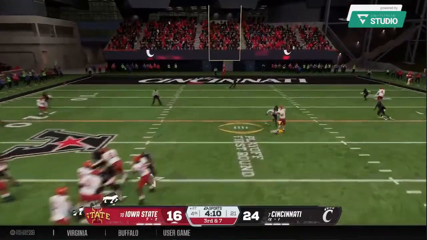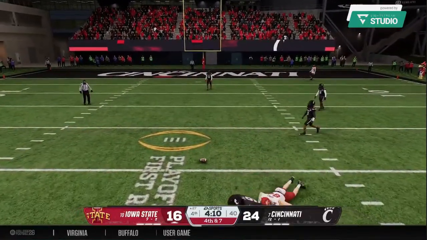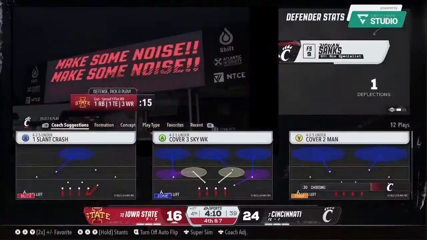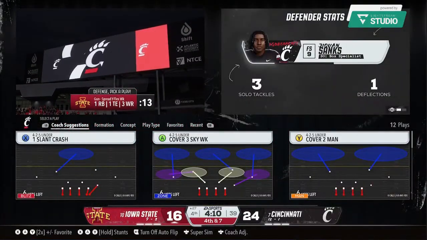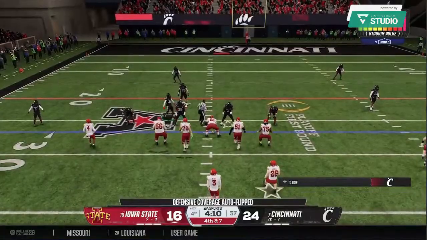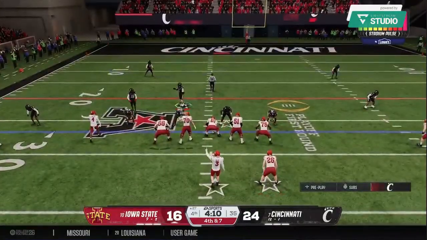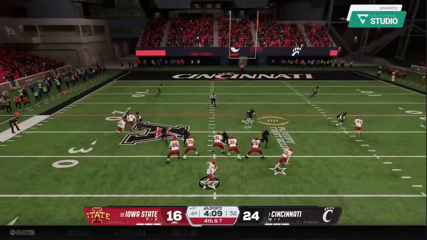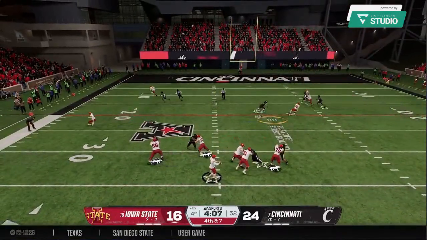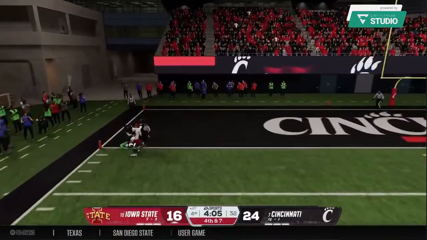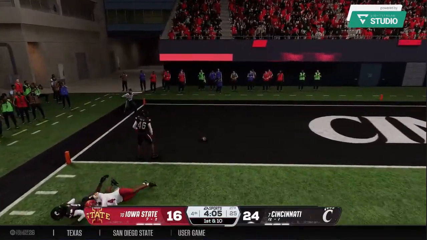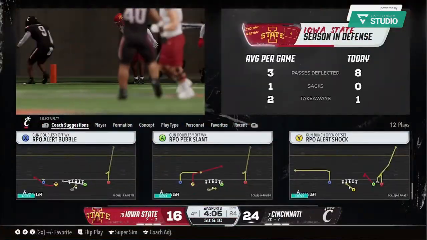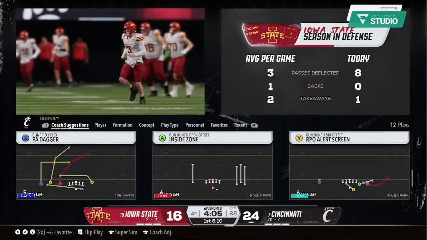Drops back, needing a third down completion here. That one is incomplete. The defender was right there, and it brings up fourth down now. What a hit there on third down. The timing was perfect, and now we got a big fourth down play. Needs a completion here on fourth down. Looking downfield near the end zone. The pass is incomplete. That's a big stop with this defense on fourth down.